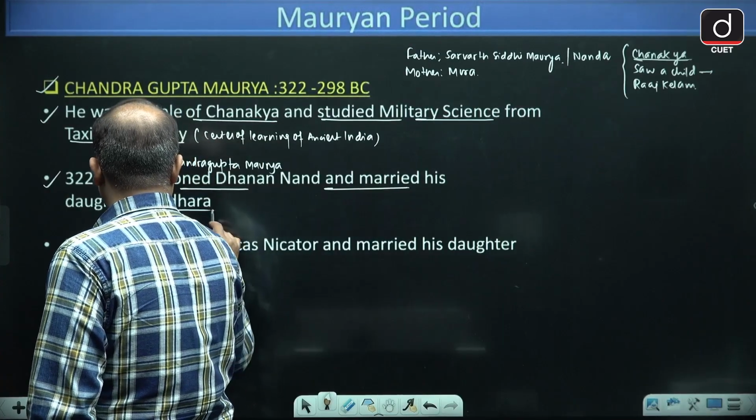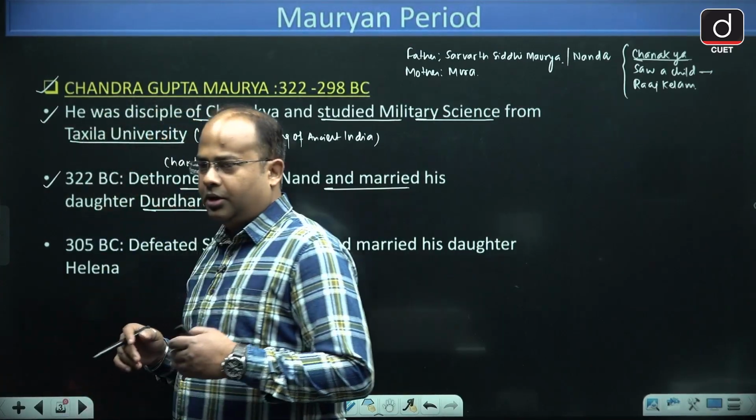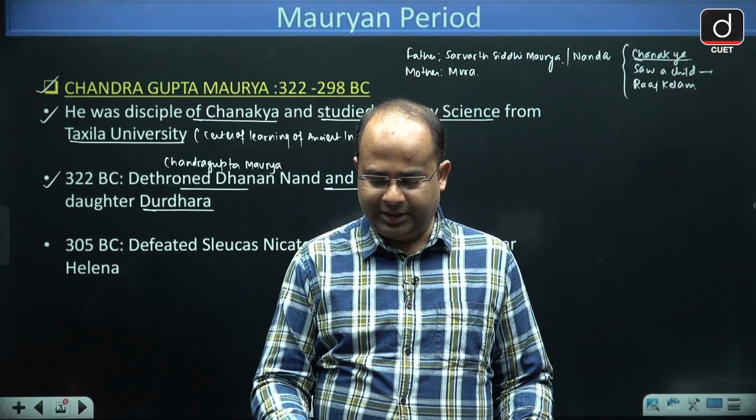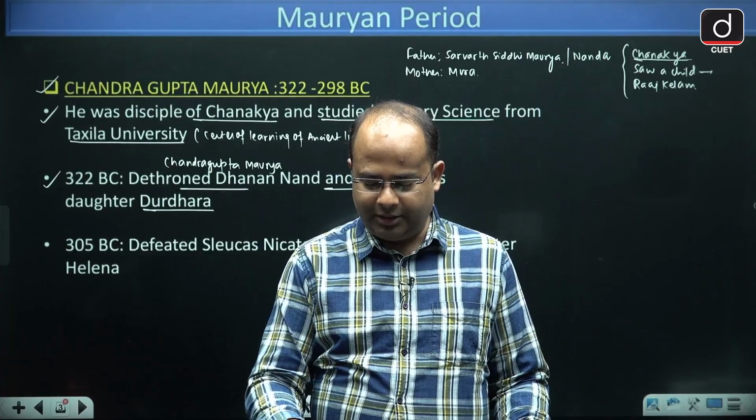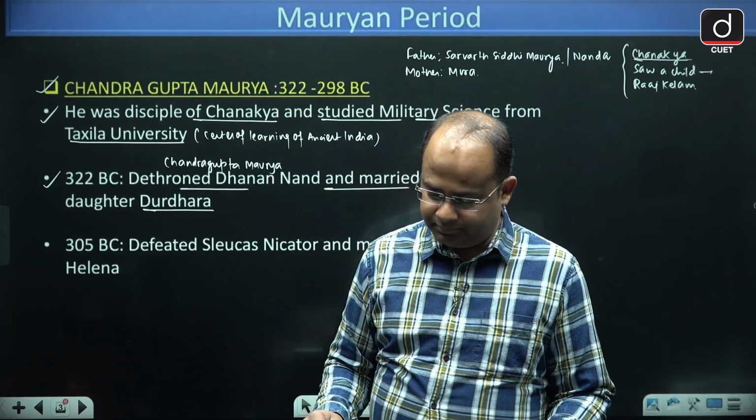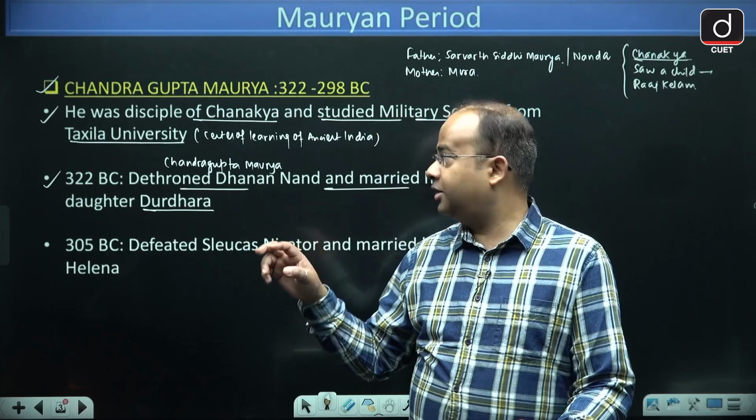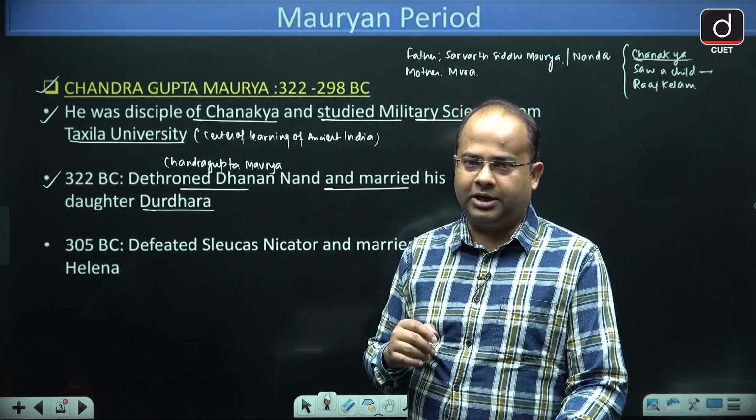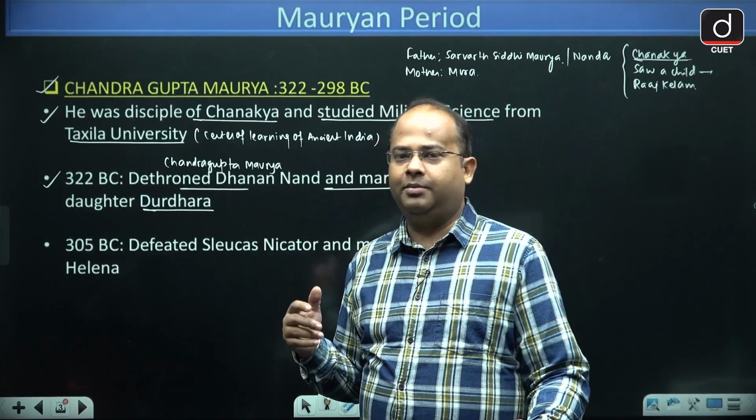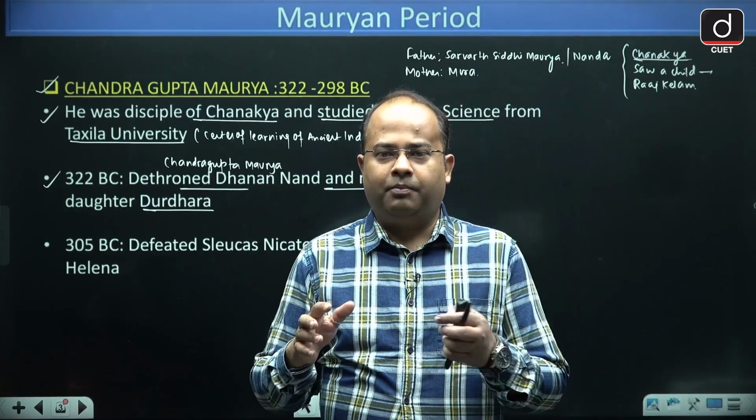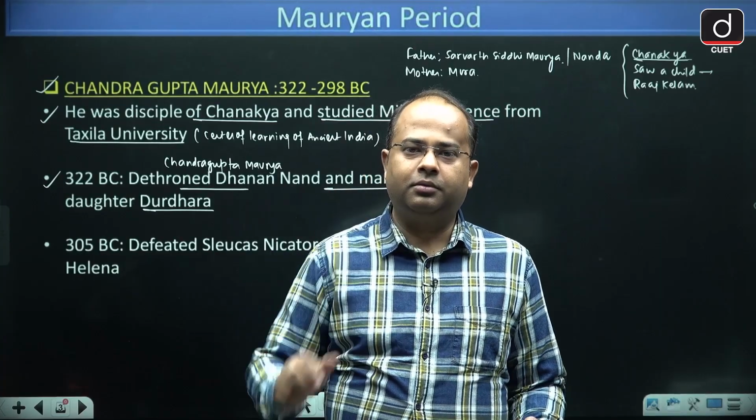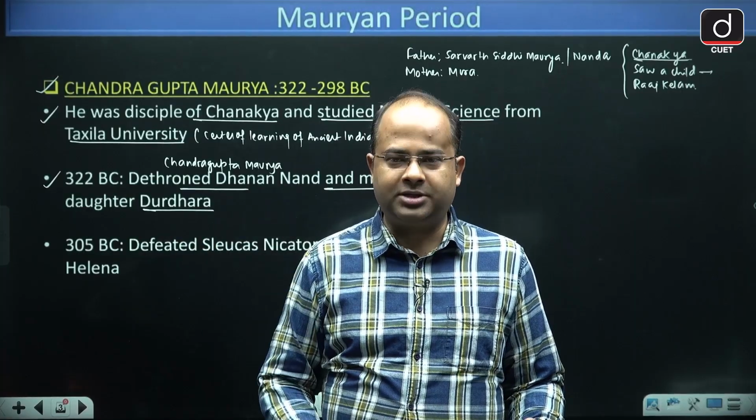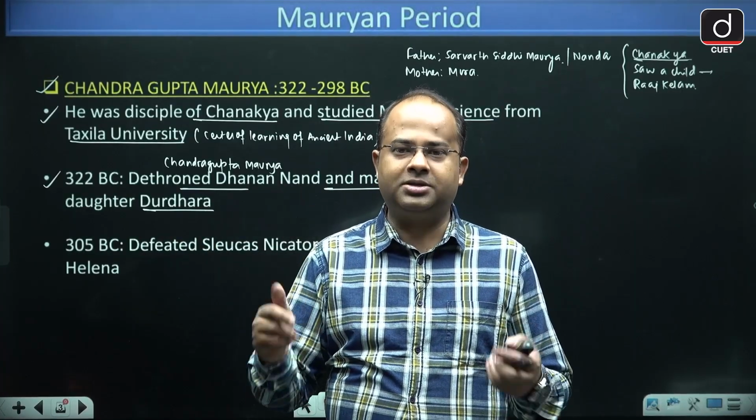So Chandragupta Maurya dethroned Dhananand from the throne of Magadh, then he became the ruler and Samrat of Magadh, and married the daughter of Dhananand, Durdhara. Now some of you might be thinking, since he was not from a king class, how did he manage his army?